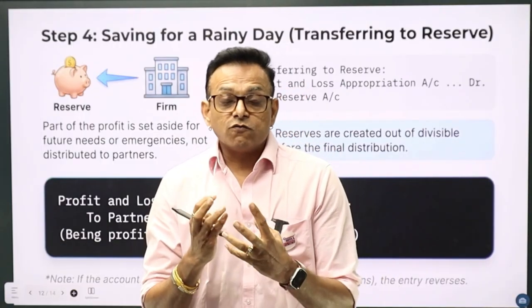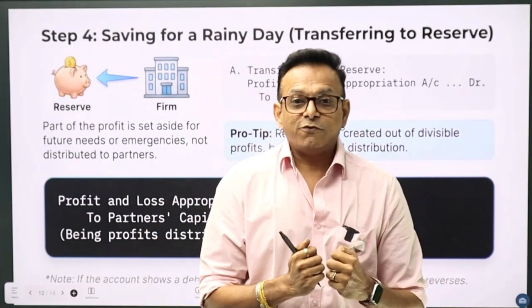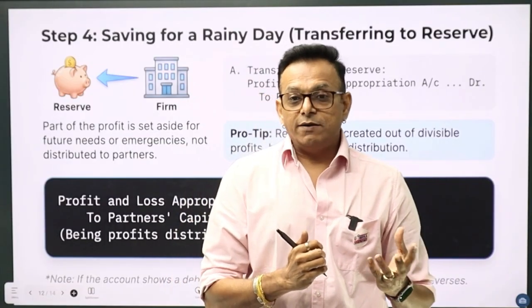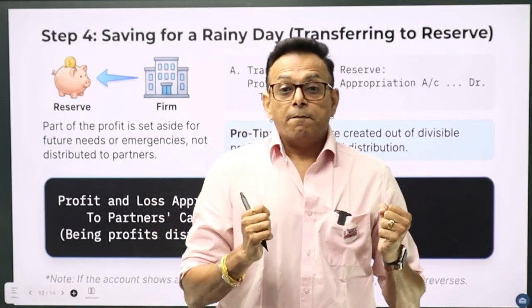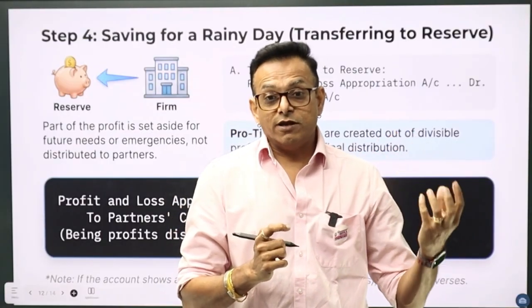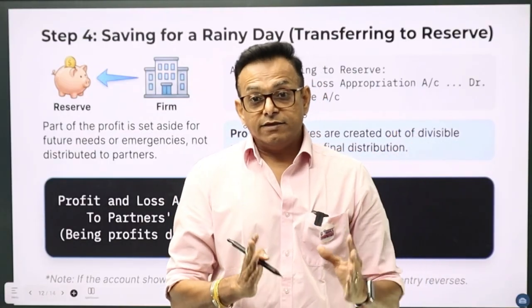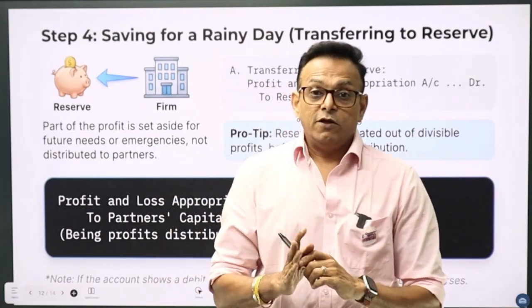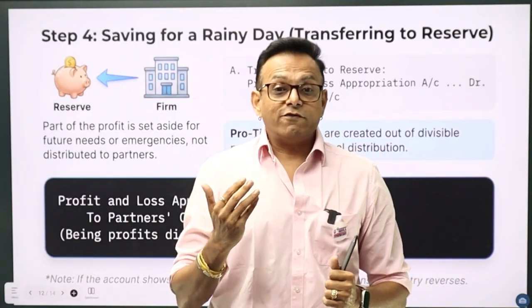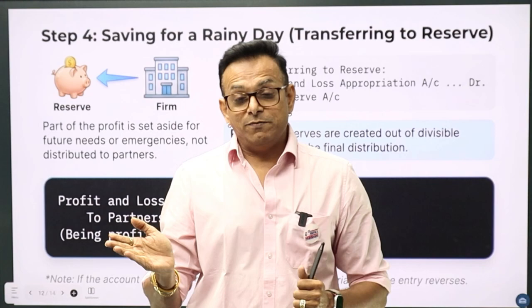So all partners would like to take the profit back home, spend it, buy gifts, buy luxury items, use that money. But then what happens if partners keep on withdrawing all the money, and then if some crisis comes, the business will suffer, because you all know that finance is the blood of the business.